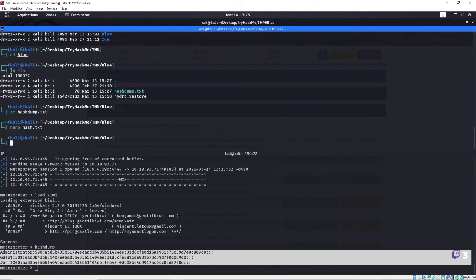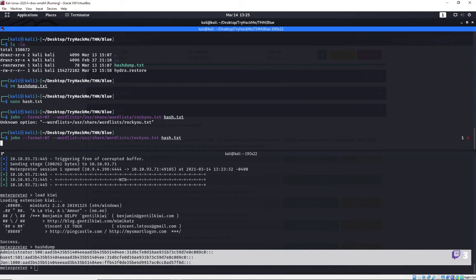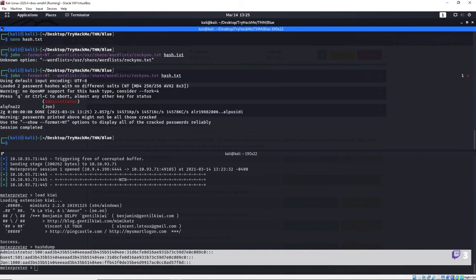X, yes, enter. So let's go ahead and do a john --format=NT, and it's going to be a --wordlist=/usr/share/wordlists/rockyou.txt, and we'll go ahead and do that hash.txt. Let's see if that works. Unknown, yep, it's wordlist, not word list. There we go. All right.